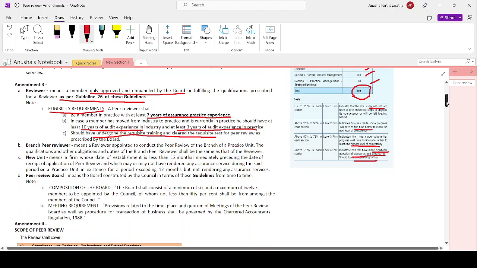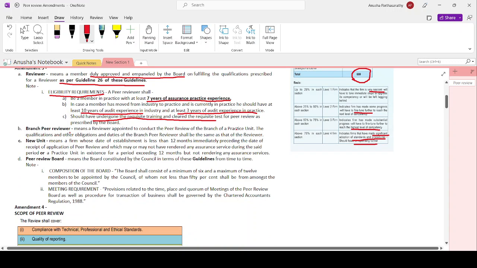So now let's move on. Branch peer reviewer is a new definition, which means a reviewer appointed to conduct the peer review of the branch of a practice unit. I assume I have so many branches. For a particular branch, I have to conduct the peer review. Then that will be conducted by a person known as branch peer reviewer. The qualifications and other obligations and duties of a branch peer reviewer shall be the same as that of a reviewer. Now that he is doing a peer review of a branch, he will be known as branch peer reviewer.